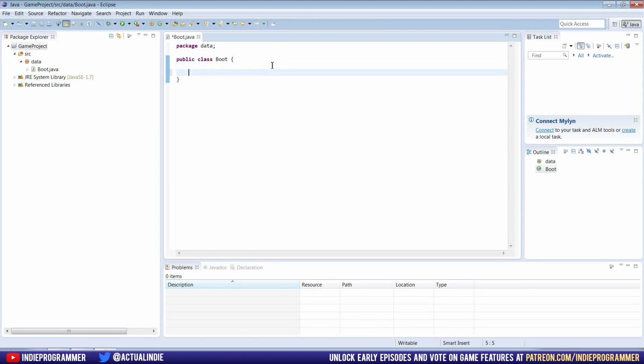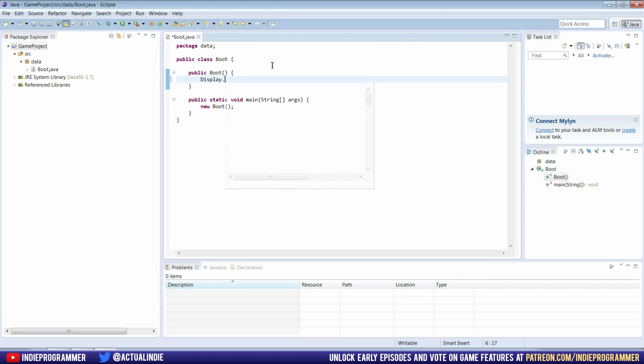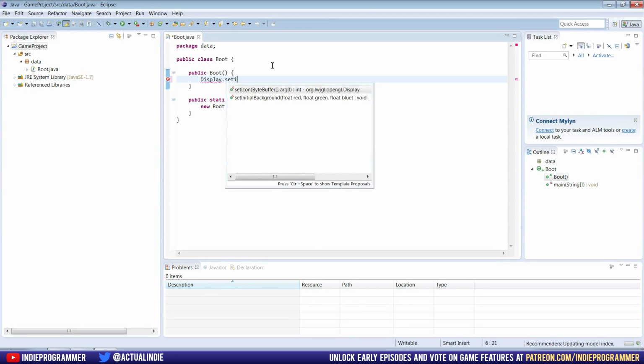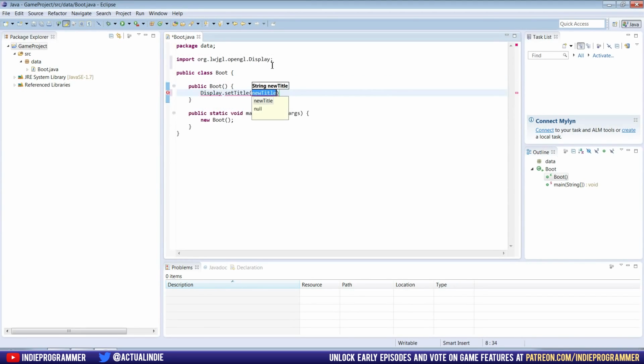So we're going to go ahead in our boot class, and we're going to make the entry point to our program. I'm just going to say new boot. We're going to go ahead and make that constructor up here, and in here we're going to start creating our display screen for the game. So we're going to set the title, and I'm going to name mine Cross Coast Gaming game. You can name yours whatever you want, doesn't matter.